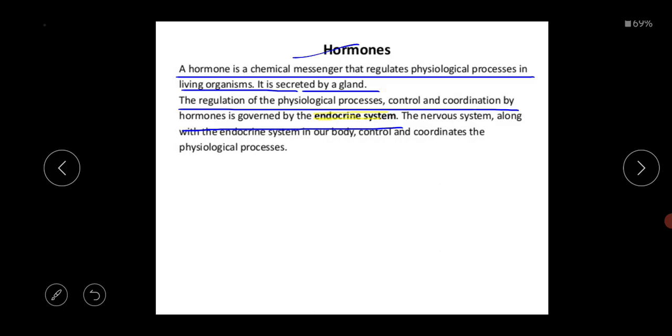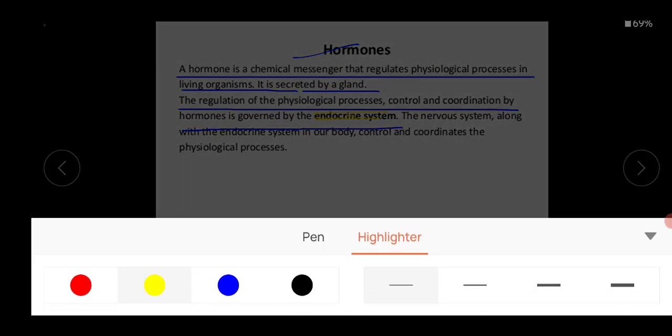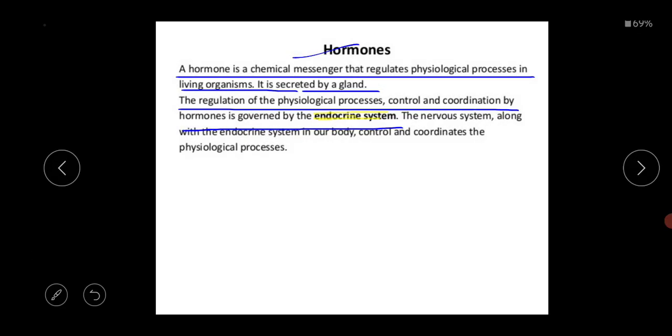Here also, this endocrine system is formed of a number of isolated but endogenously located ductless or endocrine glands. This is the basic thing of the endocrine system. The basic function of the endocrine system is to control and coordinate all the physiological processes present inside the body.